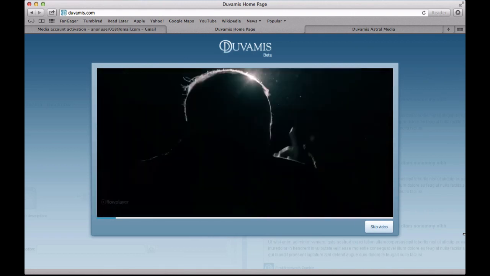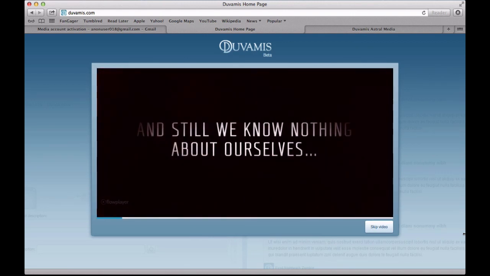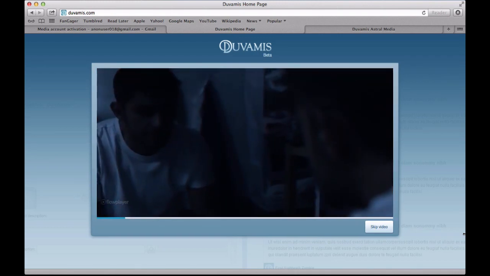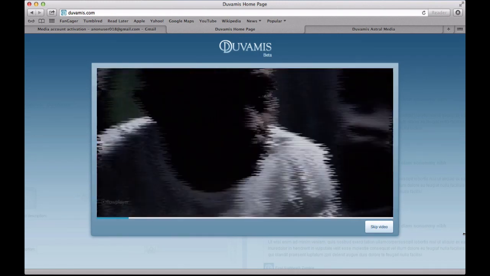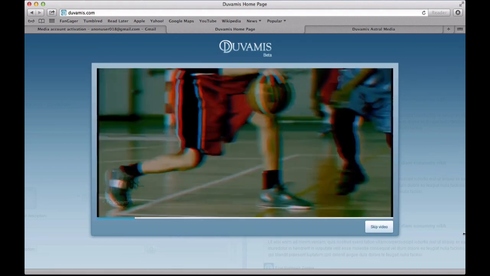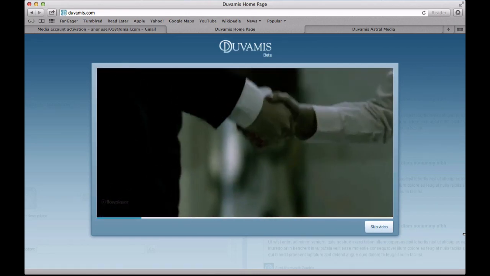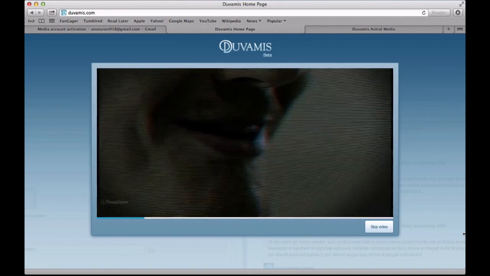While traditional social networks require personal information, Duvamis only requires a valid email from its users. Neither do we request nor store any kind of personal data from our users. Through this method, we guarantee user anonymity, allowing open communication without the restrictions of fear or judgment.